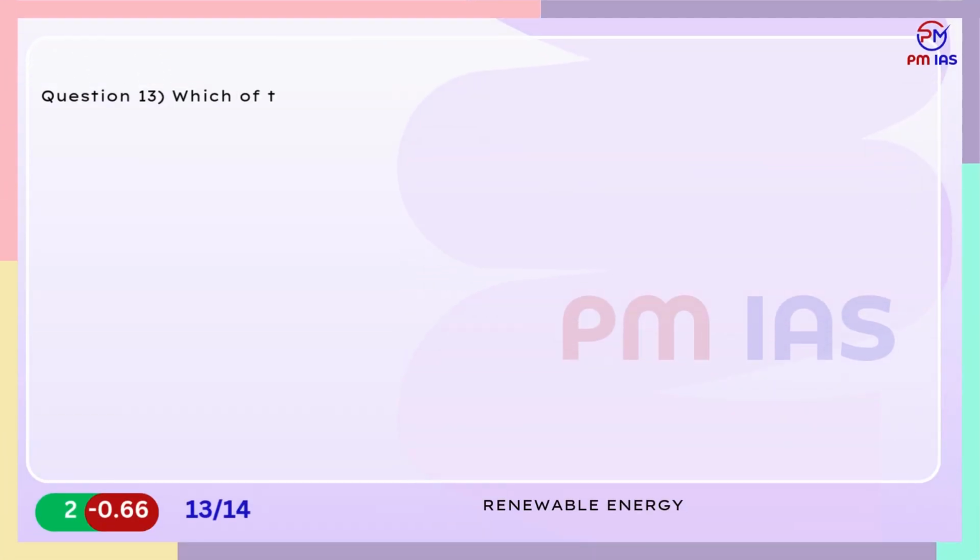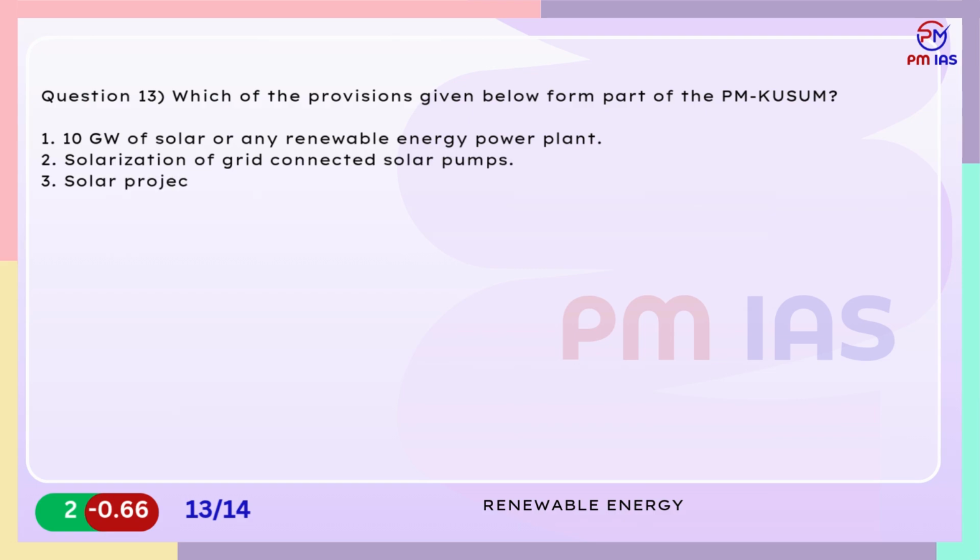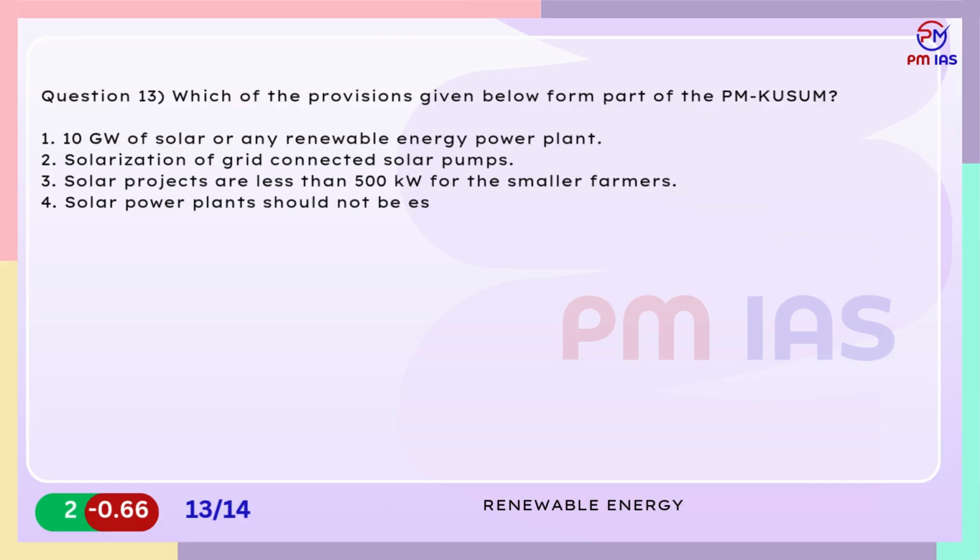Question 13. Which of the provisions given below form part of the PM Kusum? 1. 10 gigawatts of solar or any renewable energy power plant. 2. Solarization of grid-connected solar pumps. 3. Solar projects of less than 500 kilowatts for the smaller farmers. 4. Solar power plants should not be established on marshy or pasture lands.